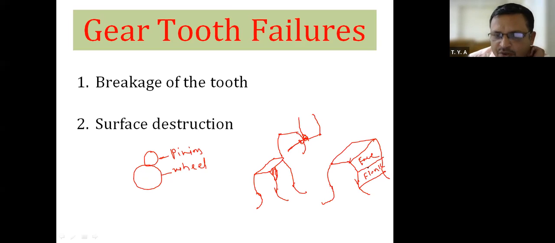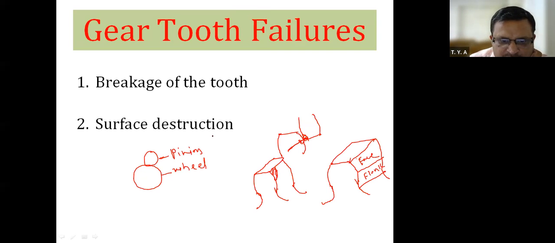Now, whenever two gear teeth are in contact with each other, contact takes place in the face region only. Therefore, whatever the tip of one gear tooth will be, that will be up to this face only. This middle line is known as pitch surface.